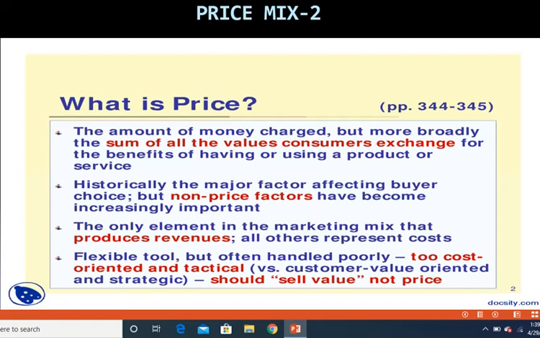From the good old days, if any commodity is low priced, people were interested in purchasing it. Even now it is more or less the same, but today some people are earning very high levels of income, so non-price factors are also becoming increasingly important.